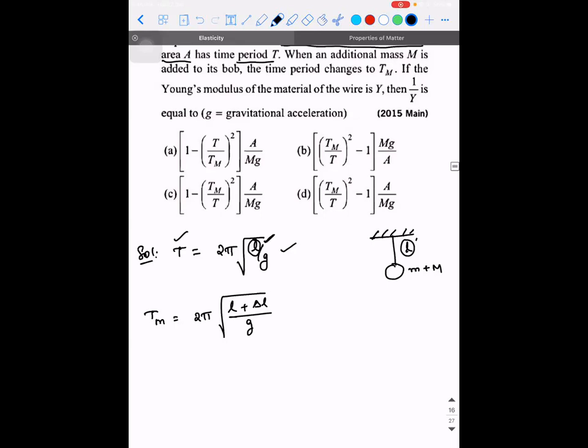They didn't speak about it. Right? Initially when the bob is suspended, whatever is the length of the wire, that is taken as L. So in this problem, we only need to ensure that delta L is written in terms of Y because delta L is happening due to M and M is happening due to the Young's modulus of the wire.